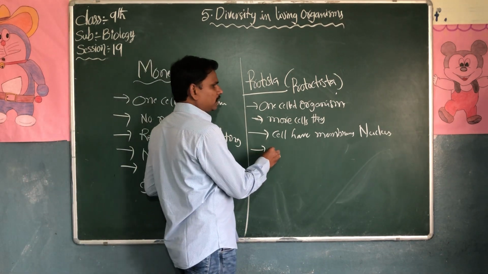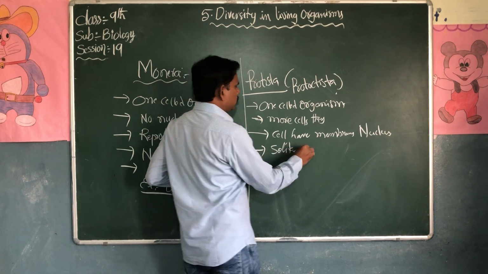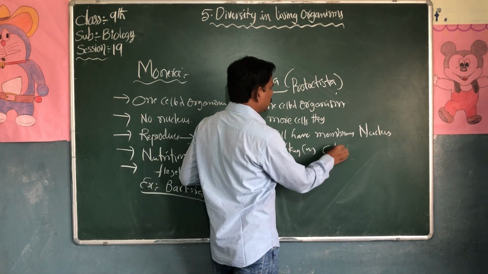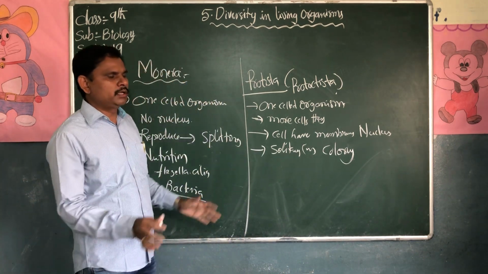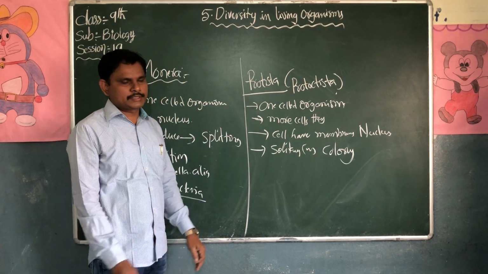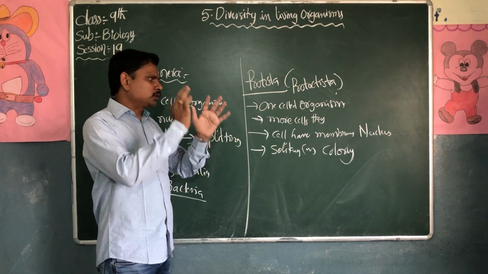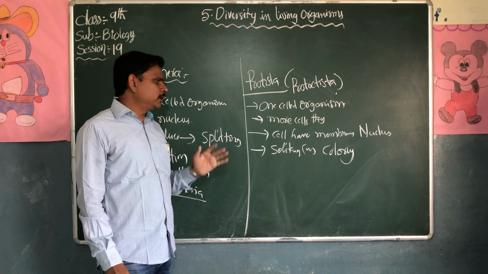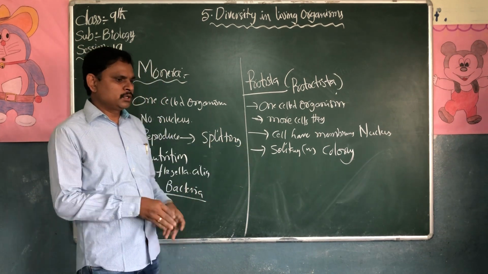This Protista live solitary or in a colony. They live individually or in a group of organisms, like a number of organisms present in one group.